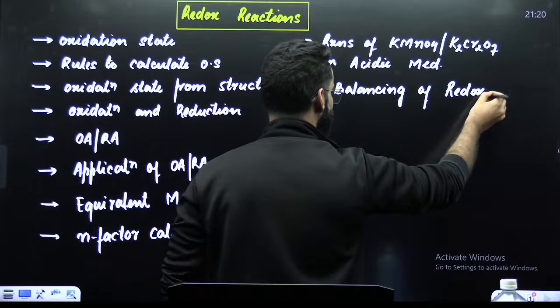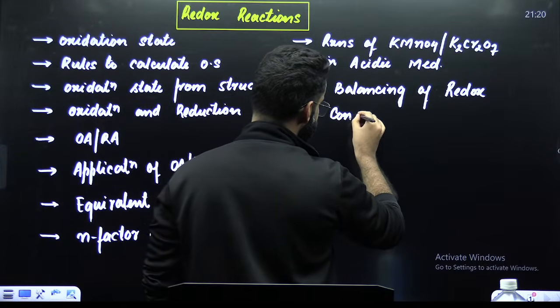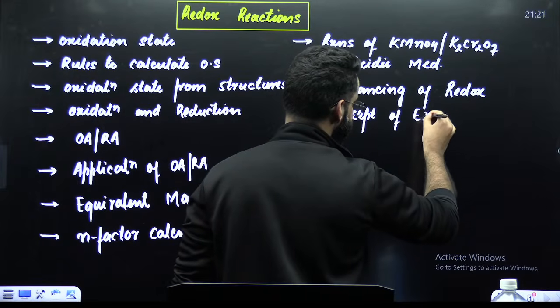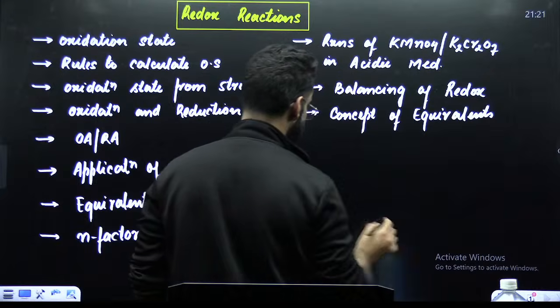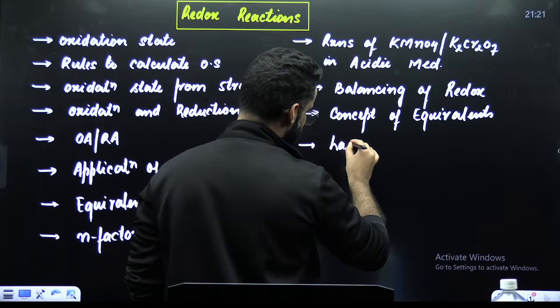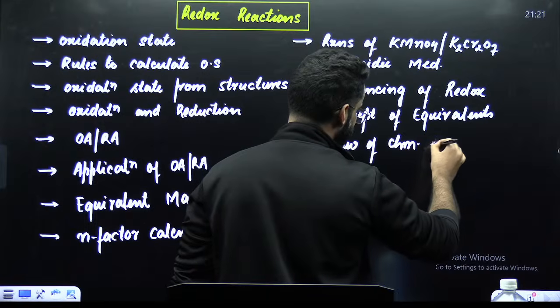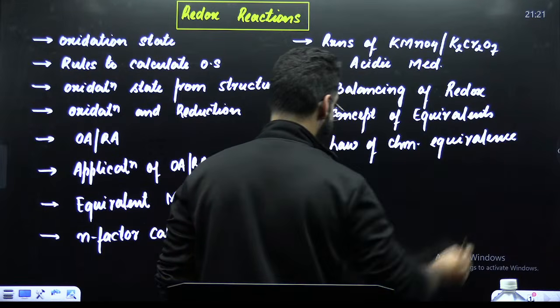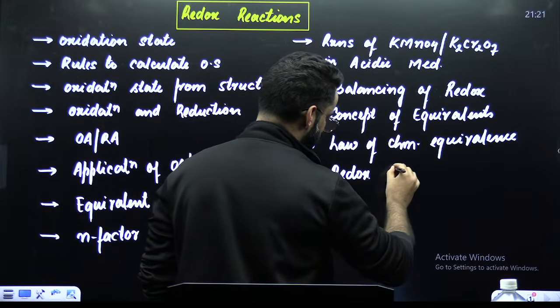Once we are done with balancing of redox, we'll be discussing the concept of equivalence. Right after that, we shall be discussing the law of chemical equivalence. After the law of chemical equivalence, it's going to be redox titration.